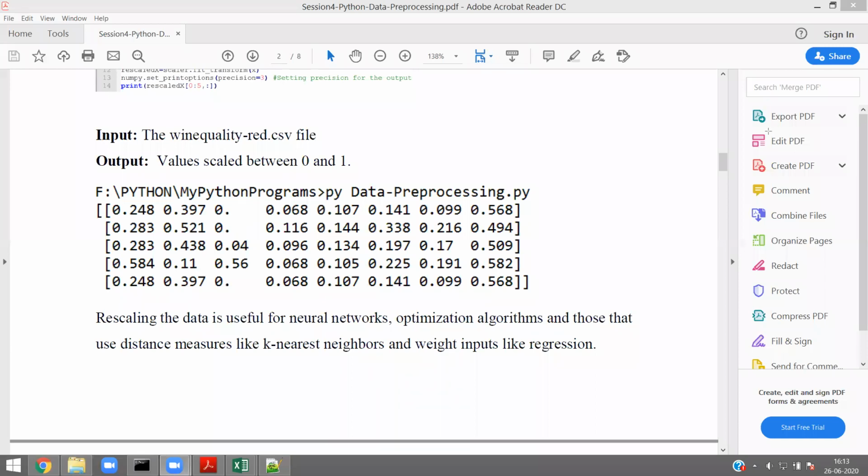Explain line number 13. Advantage of scaling for data. Professor Priyanka ma'am, that's what I told. There are some real-time applications like neural networks and k nearest neighbors. They are expecting the data in one range. Some algorithms need values in a range, suppose 0 and 1, but our data set has out-of-range values.